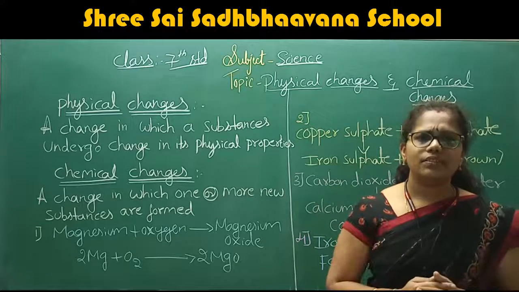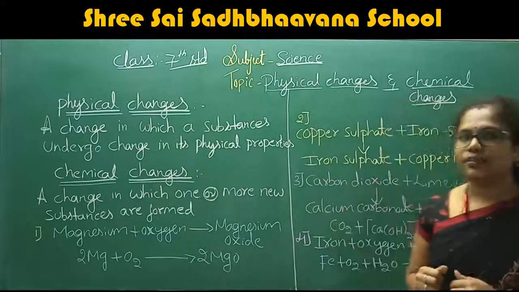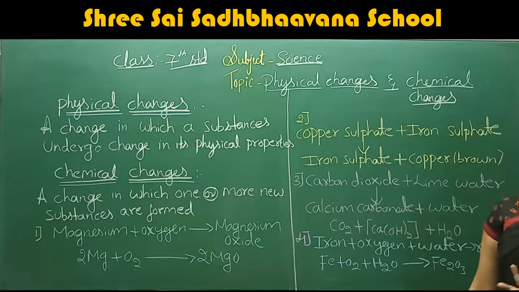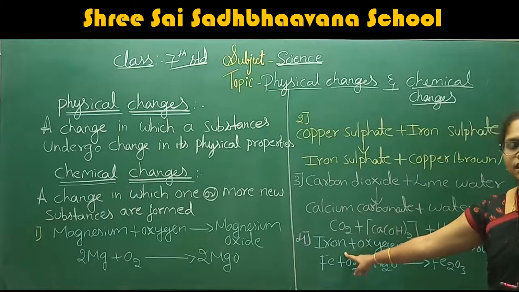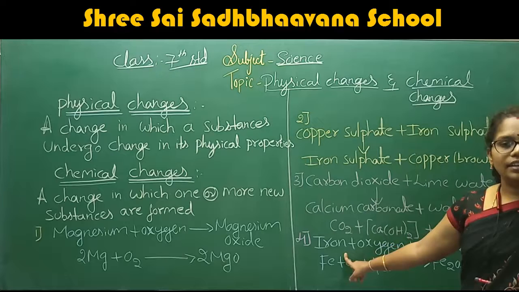How does it happen? We just put the iron in the atmosphere. What happens there? This reaction takes place in the rusting of iron. What is the reaction that takes place in the rusting of iron? Consider that you are taking the iron, right? Iron substance. I said that the rusting of iron takes place only in the presence of oxygen and water.